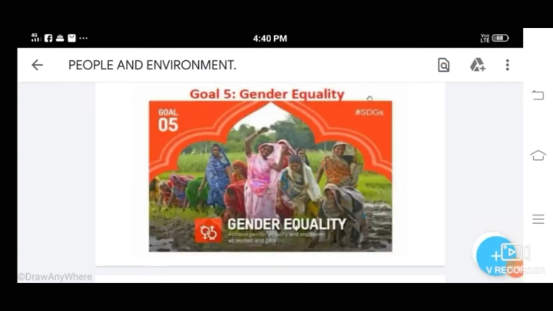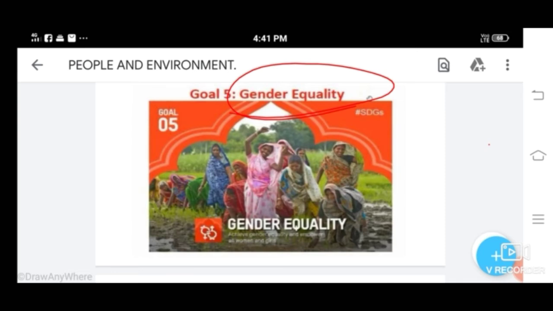Next one, gender equality. This goal will work to end global discrimination of women and girls and all forms of violence against women. Okay, it ensures full and effective participation of women at all political, economic, and public levels of decision making, and ensures universal access to sexual and reproductive health care. Okay, so this goal means achieve gender equality and empower all women and girls.